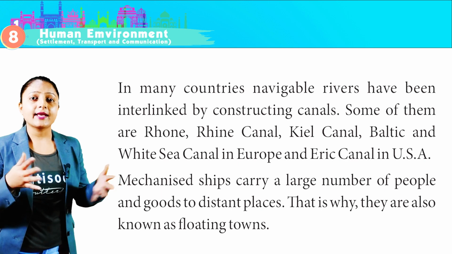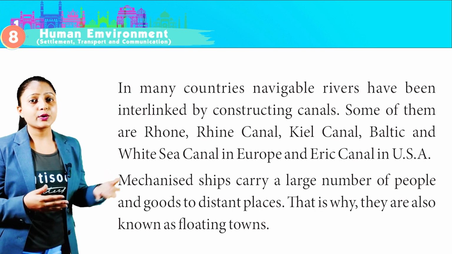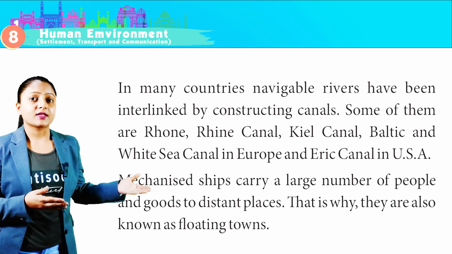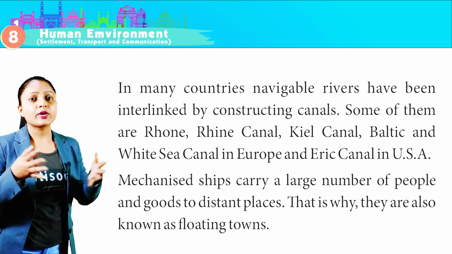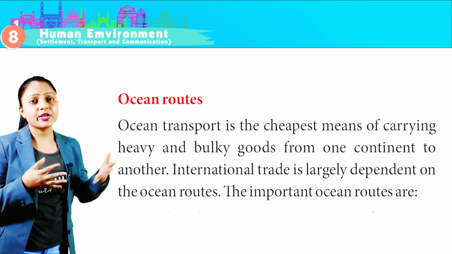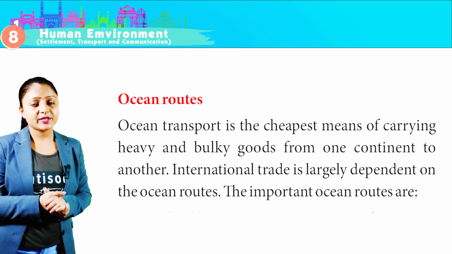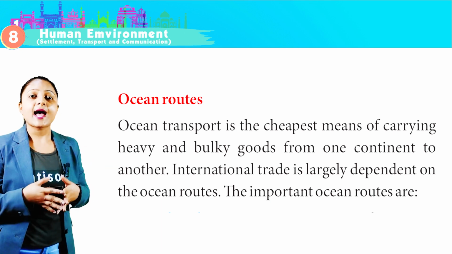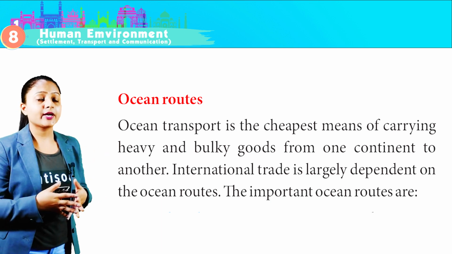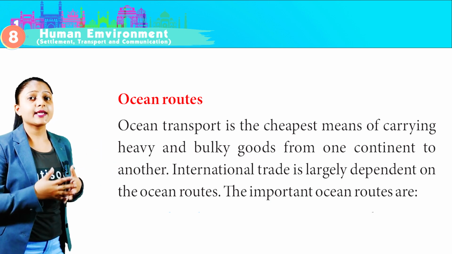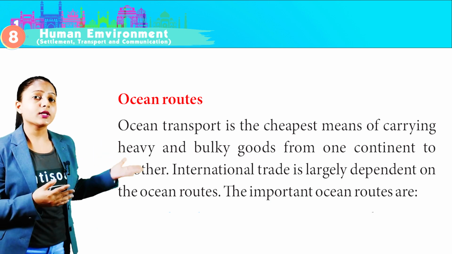Mechanized ships carry a large number of people and goods to distant places. That is why they are also known as floating towns. Ocean routes. Ocean transport is the cheapest means of carrying heavy and bulky goods from one continent to another. International trade is largely dependent on the ocean routes.